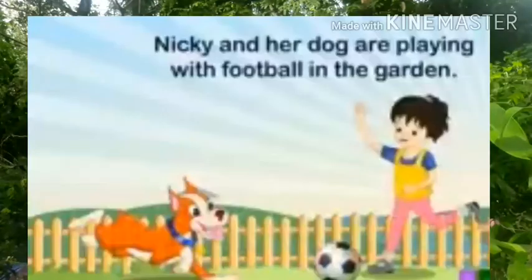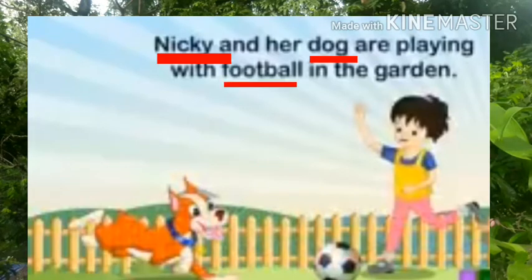Look at this picture and the sentence. Nikki and her dog are playing with football in the garden. So here, Nikki is the name of a person, dog is the name of an animal, football is the name of a thing, and garden is the name of a place.